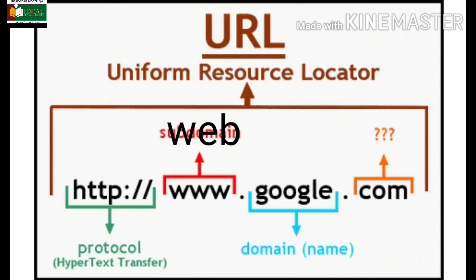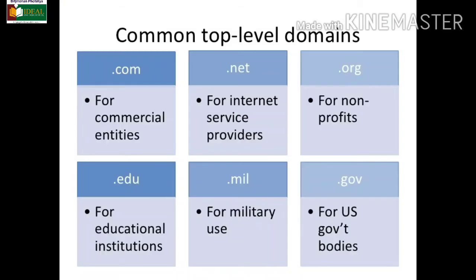After google.com, this part of the website tells you what type of site a website is. .com stands for commercial sites. This means that Google is a commercial site. Types of domain names. Now you can see the common domain names are there: .com, .net, .org, .edu, .mil, .government.